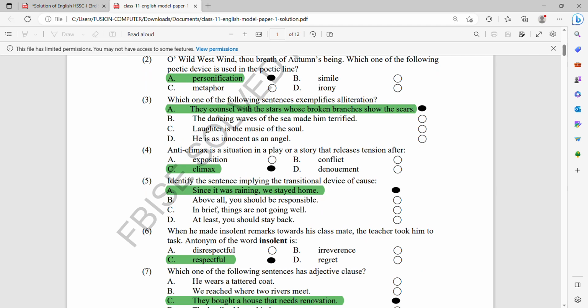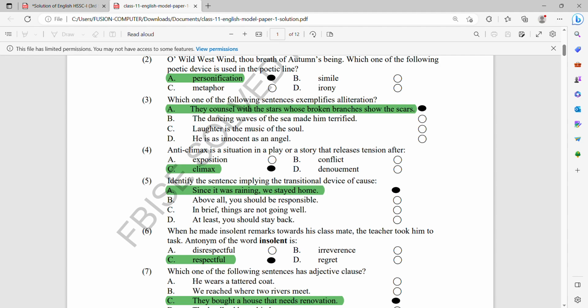Number 5, identify the sentence implying the transitional device of cause. Since it was raining, we stayed at home. This is basically the device of cause. If you see the other sentences, above all, you should be responsible. There is no cause in the sentence. And if things are not going well, at least you should stay back. All of these three sentences do not contain any device of cause. So the correct and best suitable option is option A.